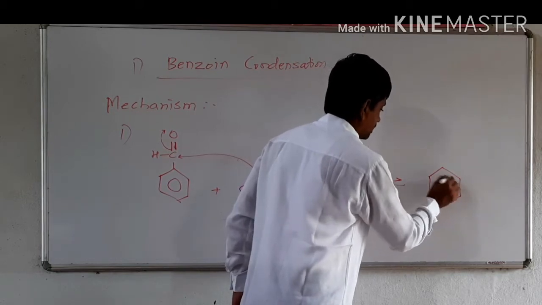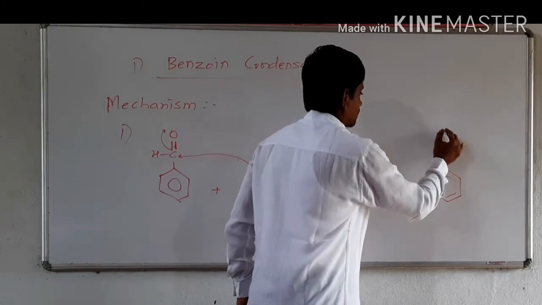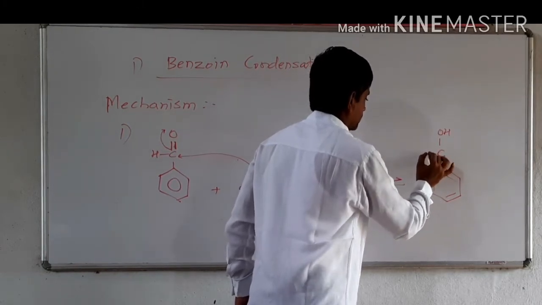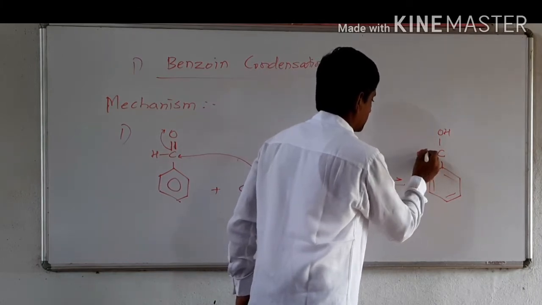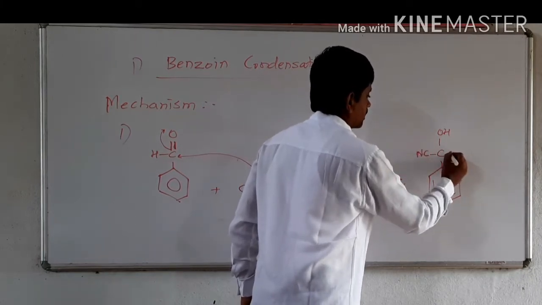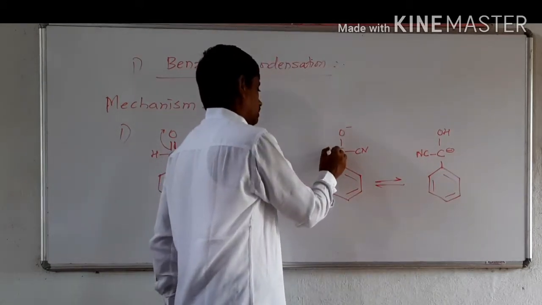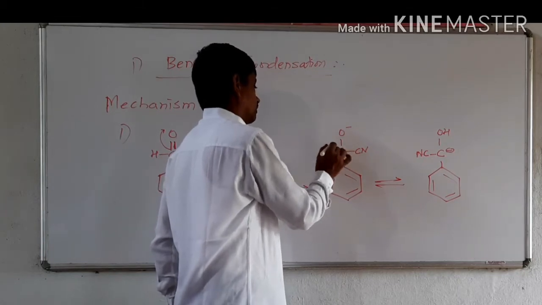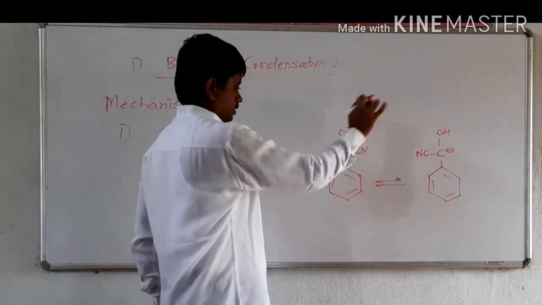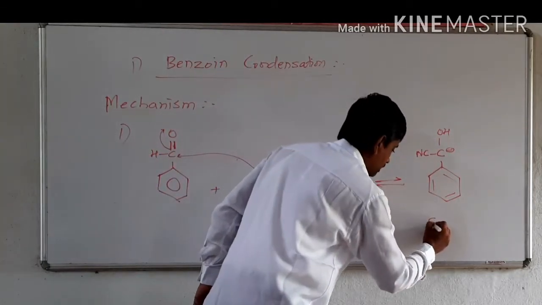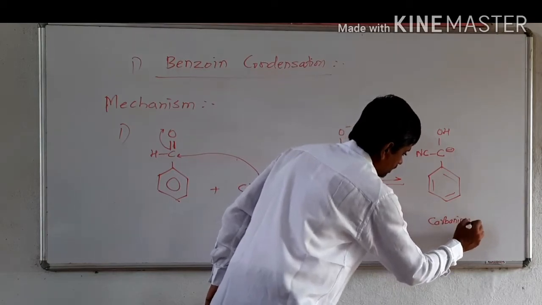You may write it like this: here OH, and here cyanide CN. The negative charge on oxygen shifts, and the proton is shifted to this negatively charged oxygen to give the corresponding carbanion.